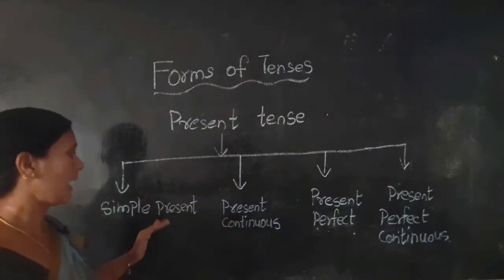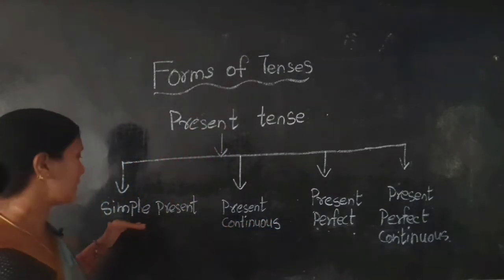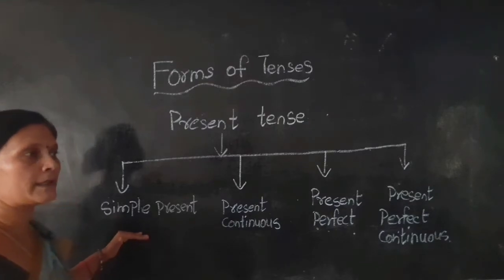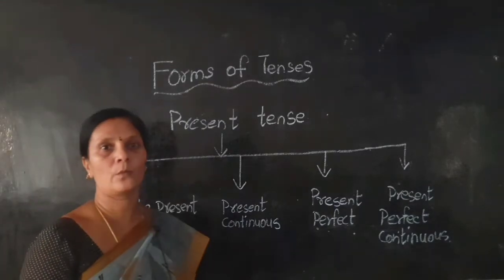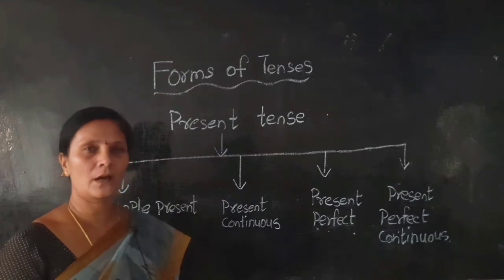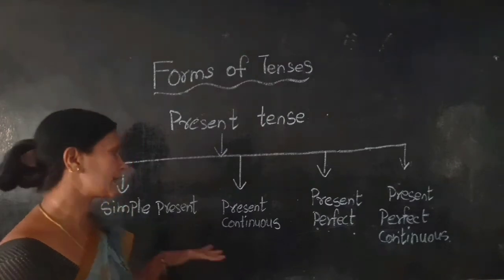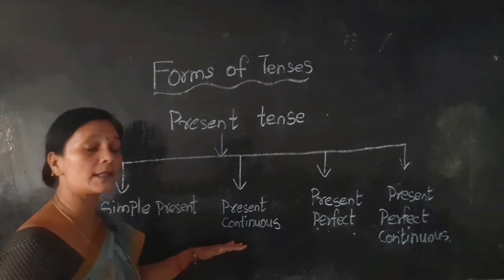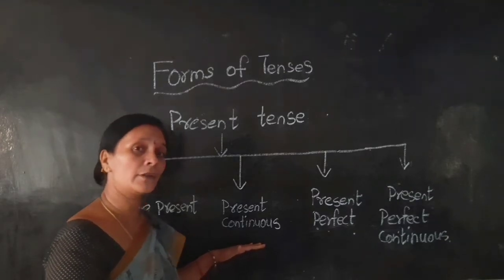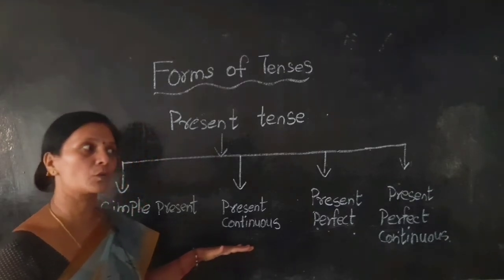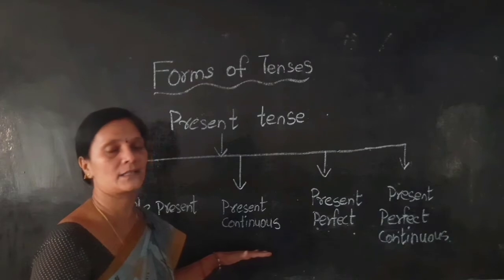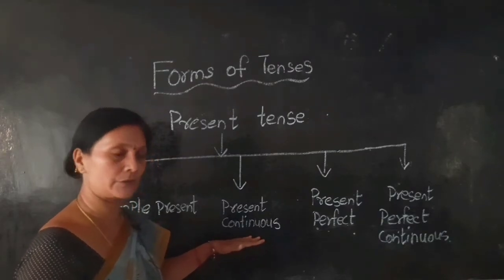So, we have to know what is the simple present. Simple present means the verb refers now. The work is going on now in a simple way. That is called simple present. Present continuous means the work is continuously in action. The verb form shows the action continuing. That is called present continuous.